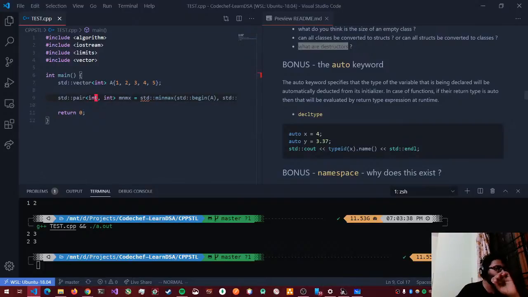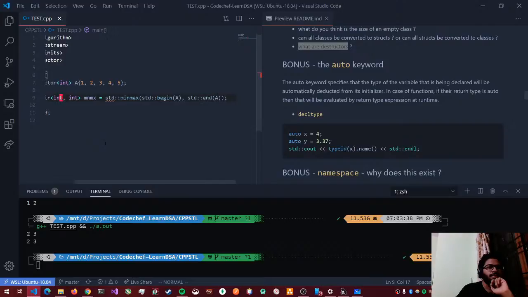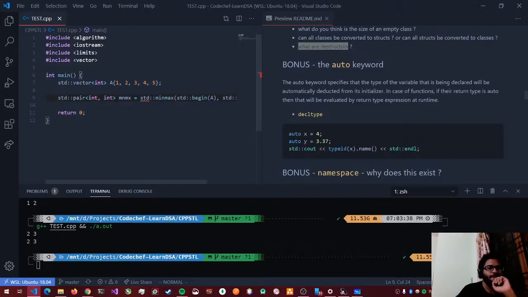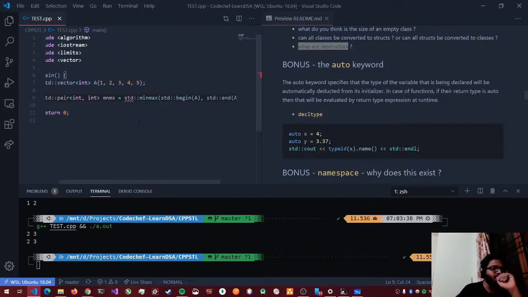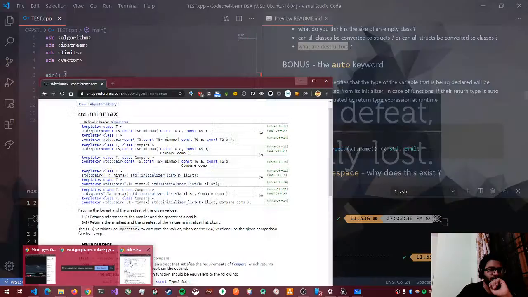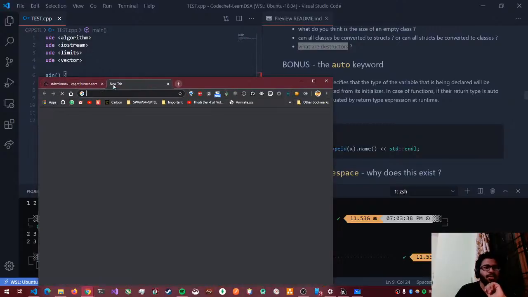Okay, so there's a subtle difference between min max element and just min max. So you can use either of them. I'm not entirely sure what the difference between them was.